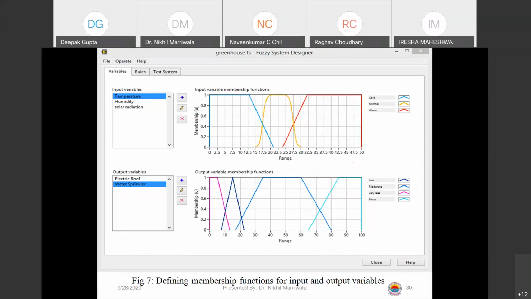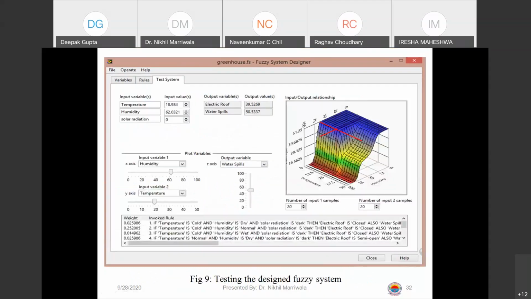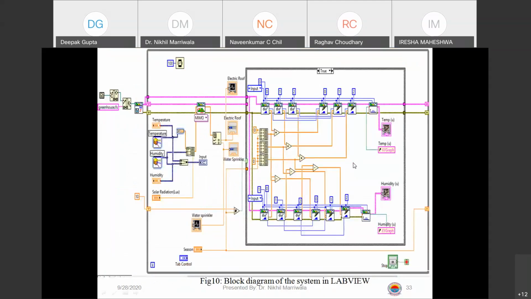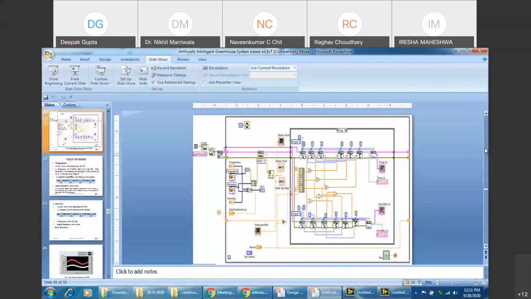Temperature, humidity, solar radiation. Output should be electric roof and water sprinkler. Now this is the designing of the rule base, and this is the output as it would look like. Now I'm just moving out of this shell, and we'll design this practical system together.